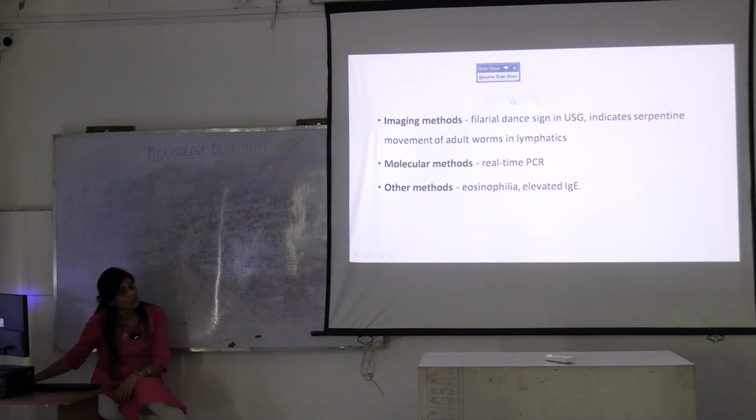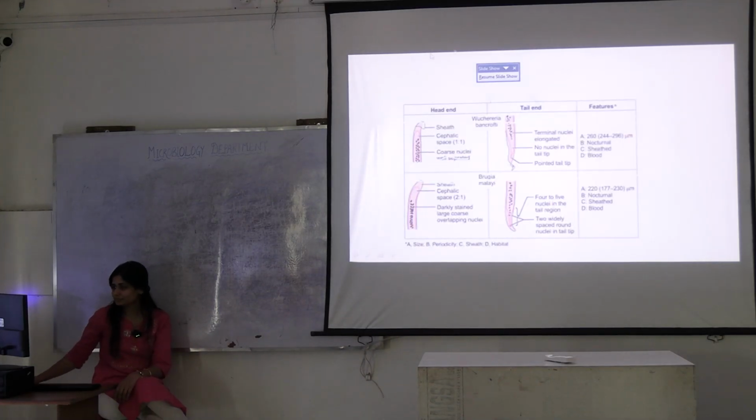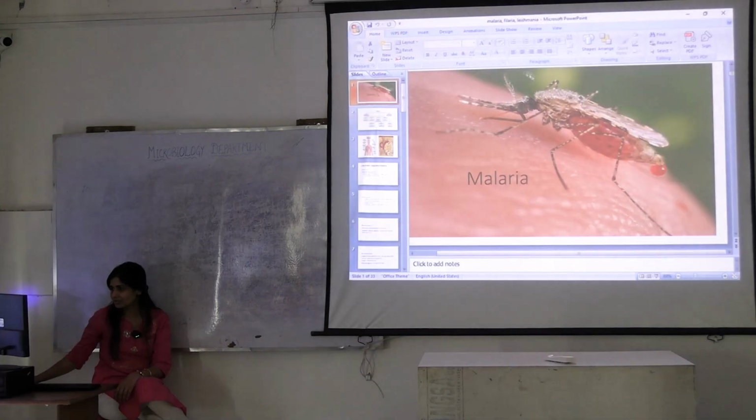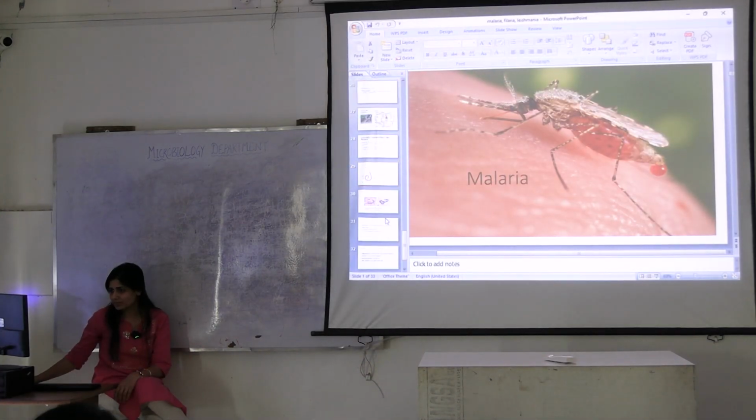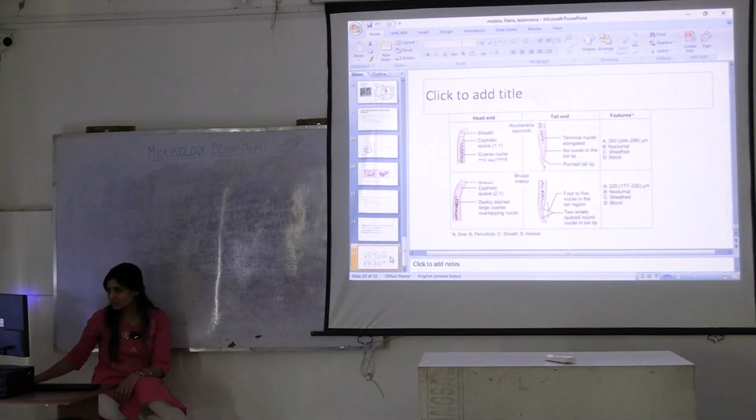And what can you do? Imaging methods. Filarial dance sign and USG. You can Google this later on YouTube, okay? If you want to see a filarial dance. Okay? This is the difference in Wuchereria bancrofti and malayi. But mainly just remember this.